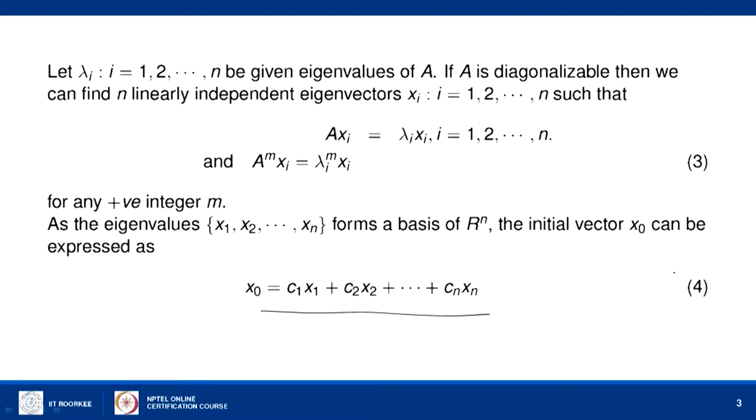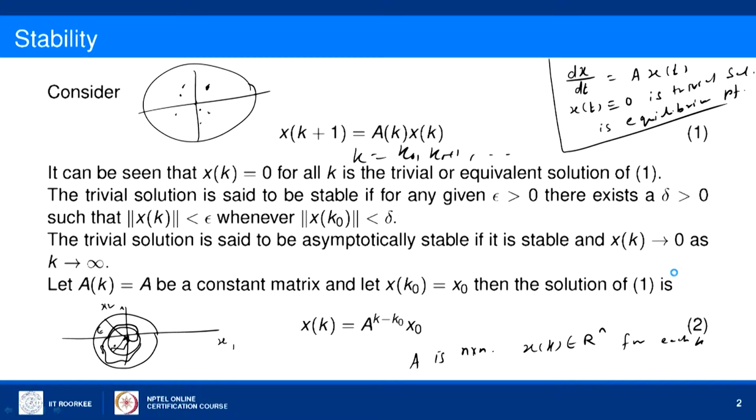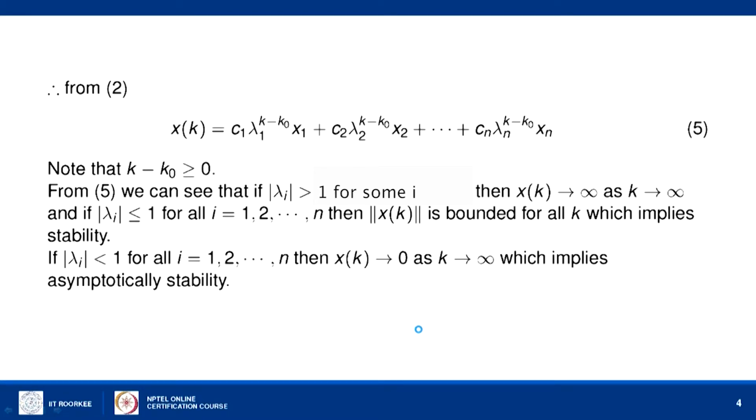So, substituting that initial condition in expression 2, that is x of k is A to the power k minus k0 into x0, in the place of x0 if you substitute equation 4, and because A to the power m xi equals lambda i to the power m xi, we can substitute using this and get the expression for x of k like this.